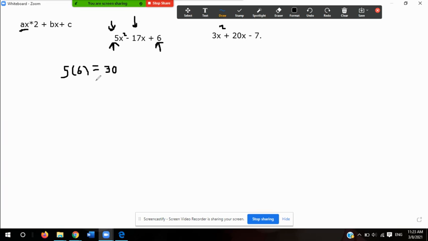So I think of numbers that when I multiply equal 30. Well, right off the bat, I know 5 times 6, and I know 15 and 2. But the thing is that they have to equal negative 17 when I add them.